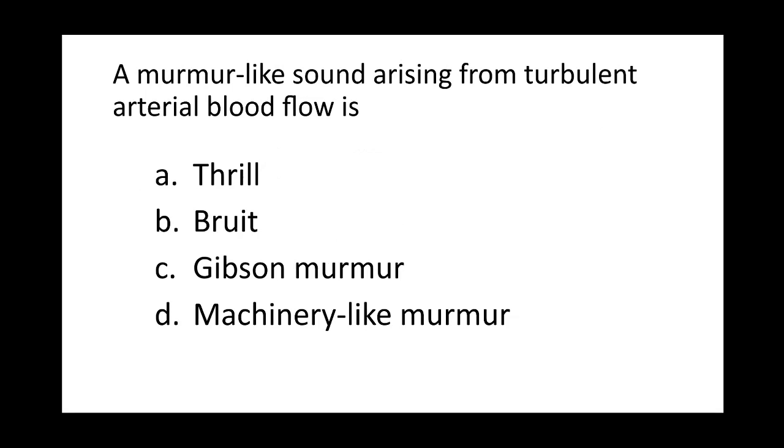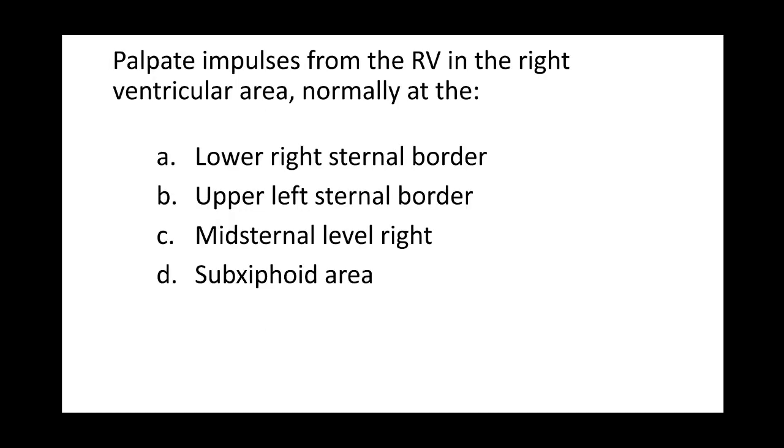Next question. A murmur-like sound arising from turbulent arterial blood flow is A. Thrill, B. Bruit, C. Gibson murmur, D. Machinery-like murmur. A murmur-like sound arising from turbulent arterial blood flow is.